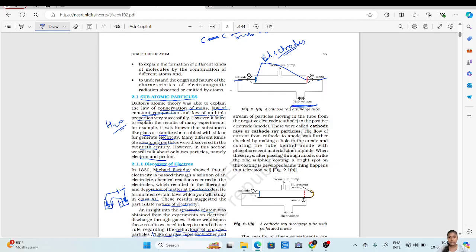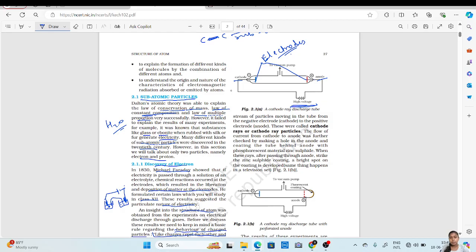Whenever there is high pressure, through vacuum we remove it and maintain the required pressure for the electrical discharge. Once the pressure and high voltage are applied, you can see the stream of particles moving from the cathode to anode. Cathode is the negative electrode and anode is the positive electrode.